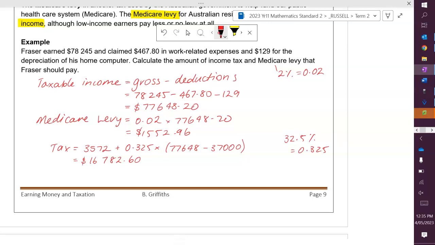So you've got Medicare levy of $1,500 and tax of $16,700.